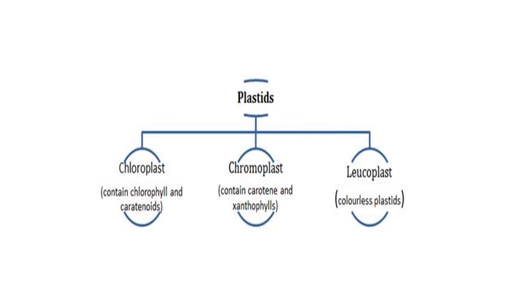Chromoplast contains carotene and xanthophyll in its composition. And leucoplast means colorless plastids. So due to variation in composition, the presence of various pigments, plastids may be of three types: chloroplast, chromoplast and leucoplast.